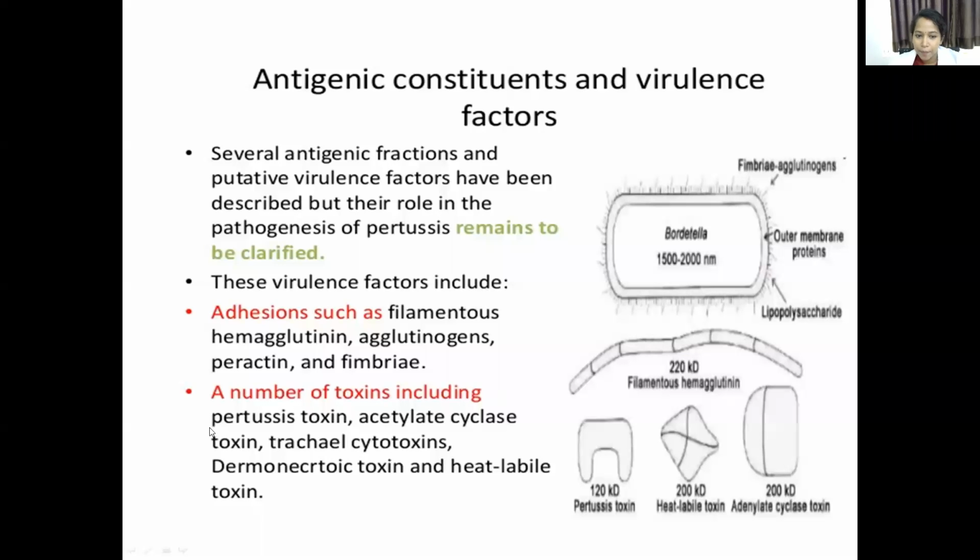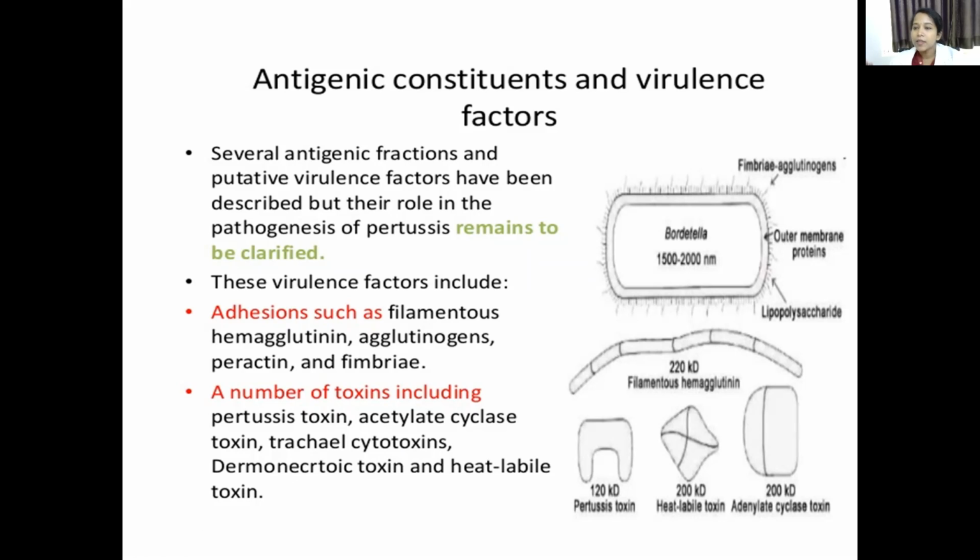Then coming to the toxins, the bacilli produces many toxins. Pertussis toxin is the most important one. Then adenylate cyclase toxin, tracheal cytotoxin, dermonecrotic toxin, and heat labile toxin.